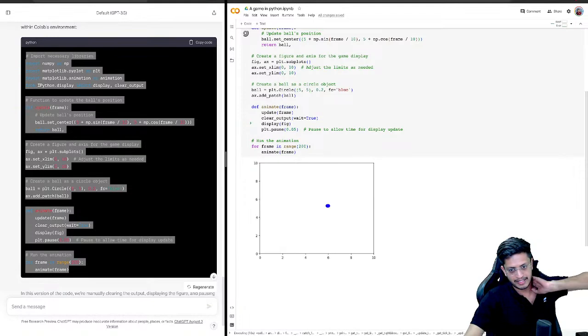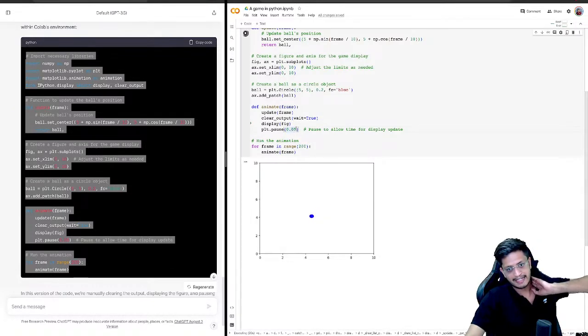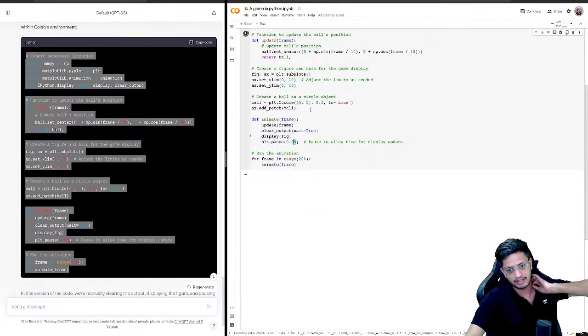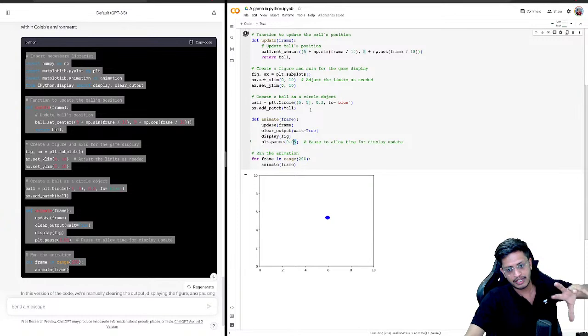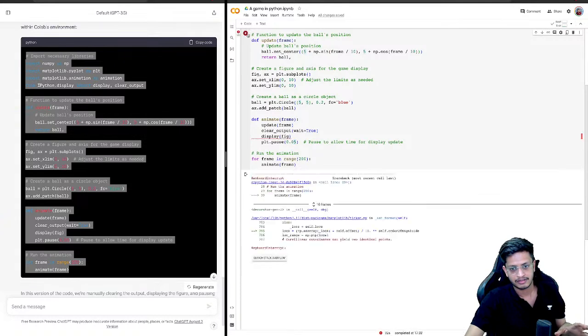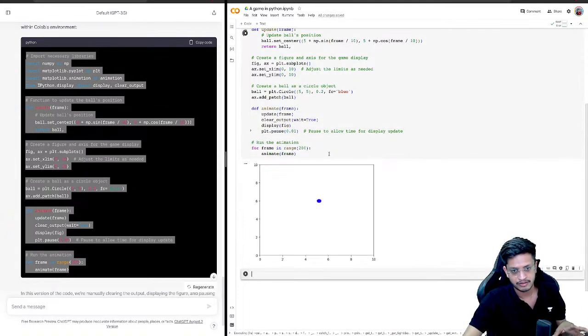It is really slow, because the pause was slightly higher, I guess. Let's see if we can reduce the pause so that the animation looks slightly better. So I'm just reducing the pause.